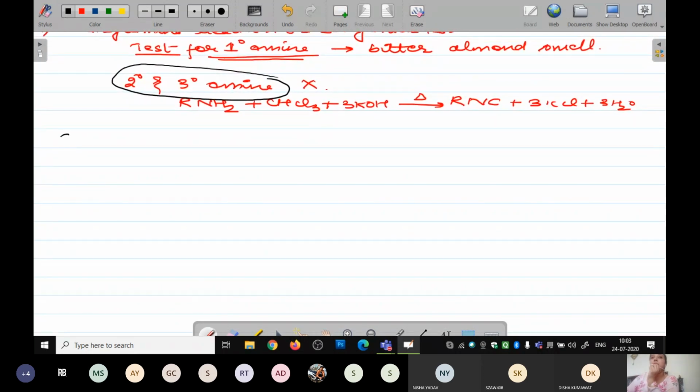Now coming to the fifth reaction. Your fifth reaction is the reaction with nitrous acid. You are going to make the amine react with the nitrous acid. Now over here we say that in the amines you have three classes, that is, first degree, second degree, and third degree.